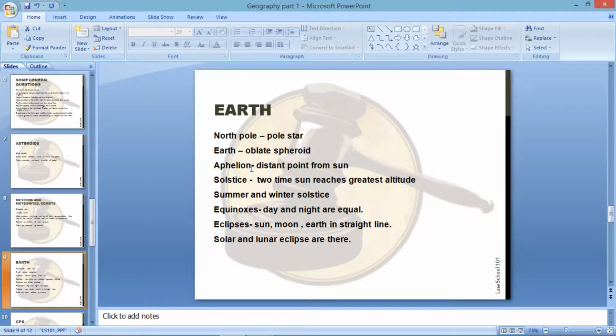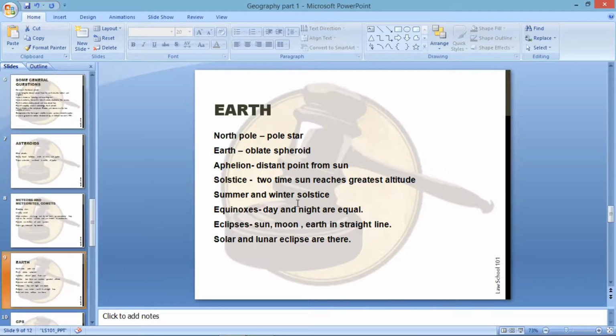Now, let's move on to eclipse. An eclipse occurs when the sun, moon and earth are in a straight line. And there are two types of eclipse. A solar eclipse occurs when the moon lies between the sun and the earth. A short technique: in solar eclipse, the first letter of each word is S and E. So basically S and E, the moon will lie between S and E. You can remember it like that if you are confused. And the lunar eclipse takes place when the earth comes in between the sun and the moon, so that the shadow of the earth is cast on the moon.